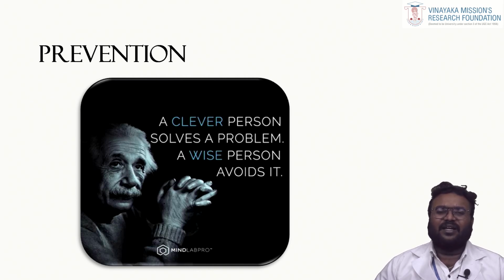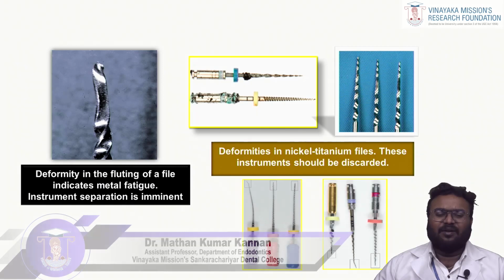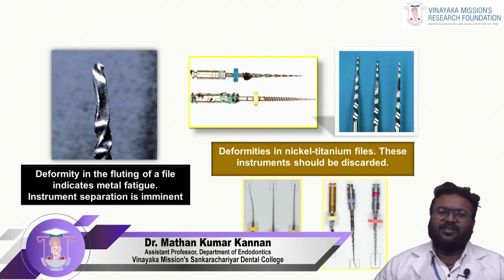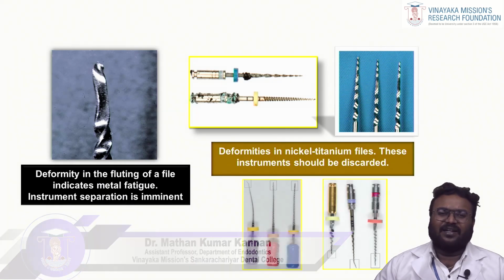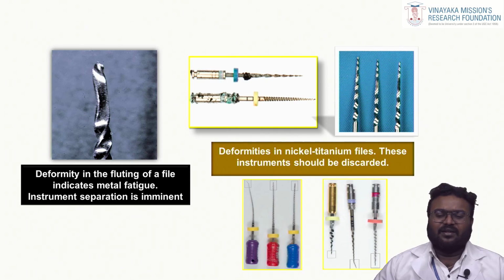This prevention will take you 5-10 minutes, whereas instrument retrieval is going to take you hours. So I will always suggest you go for a preventive method rather than an invasive retrieval method. Always look for any deformities in your nickel titanium instruments, and files with deformities should be discarded, because reusing the instrument is going to put you in danger.